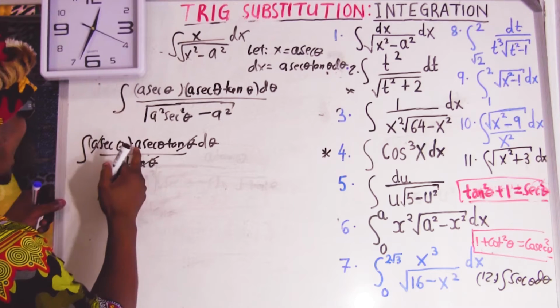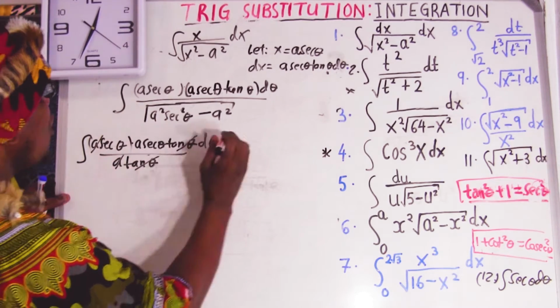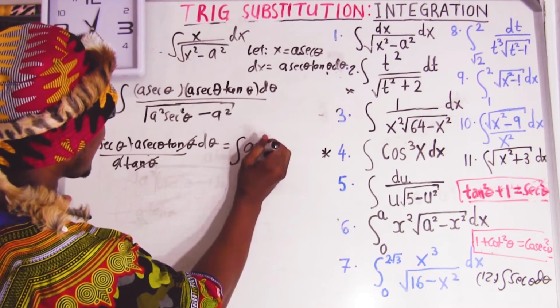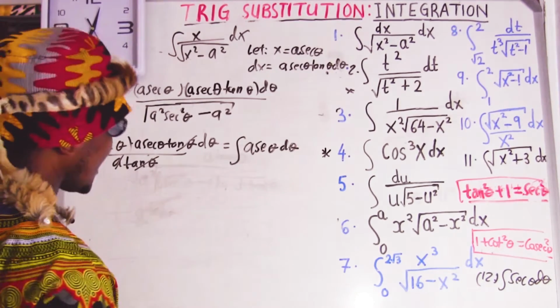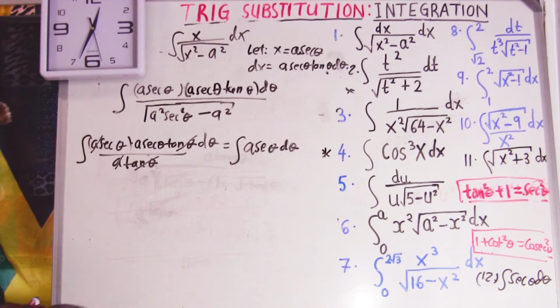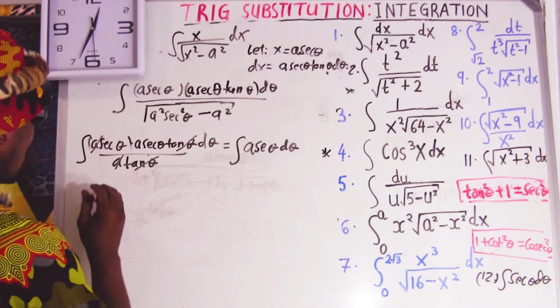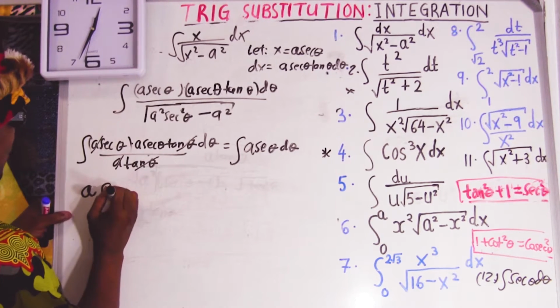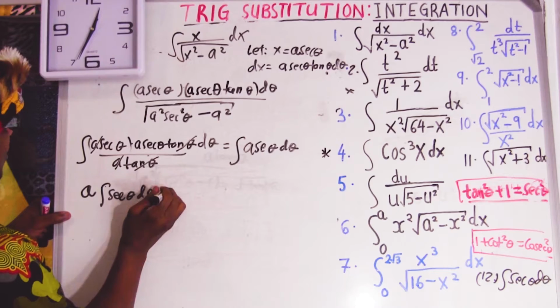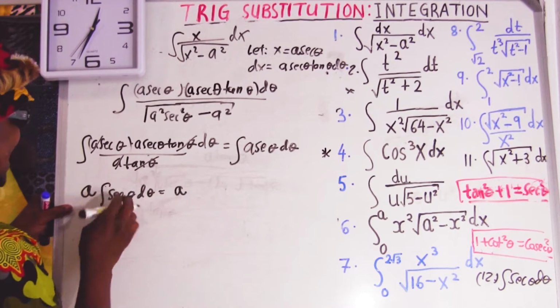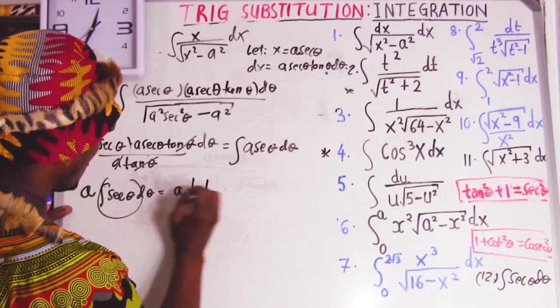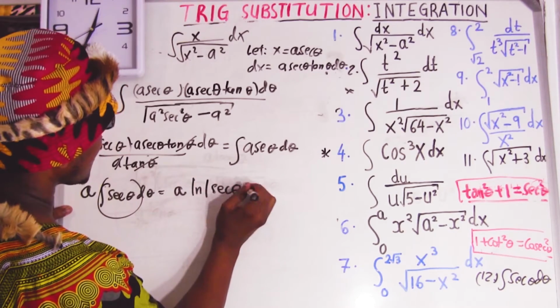So I'm going to be left with a sec theta d theta. So there's going to be integral of a sec theta d theta. I can take a out, so it's going to be a integral of sec theta d theta. When you integrate sec, it's going to give me a ln of sec theta plus tan theta.